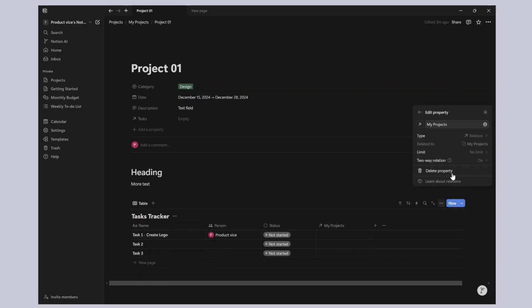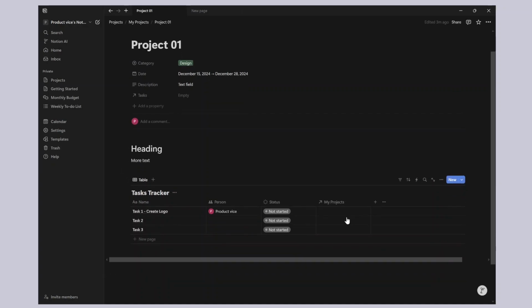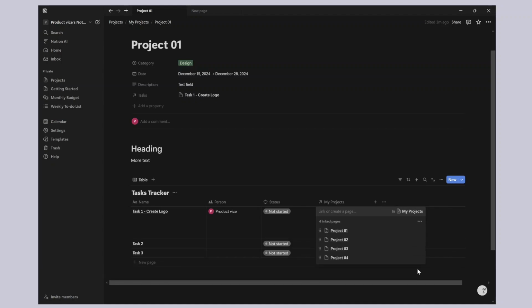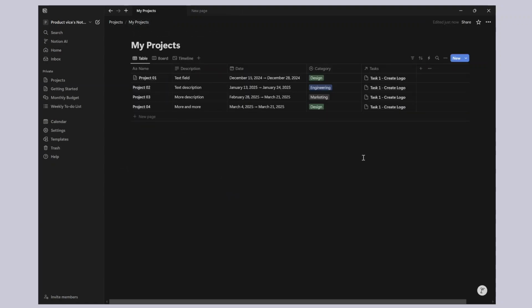So I'll say add relation, right? Now what's happening is that it has created this new field where I can add in the different projects, right? Different entries on the other database itself. So if I hit here, I'll see the other entries on the other database. I'm going to say it's not just project 1, it's project 1, project 2, project 3, and project 4. So this task 1, which is creating a logo, applies to all of these projects, project 1, 2, 3, 4.